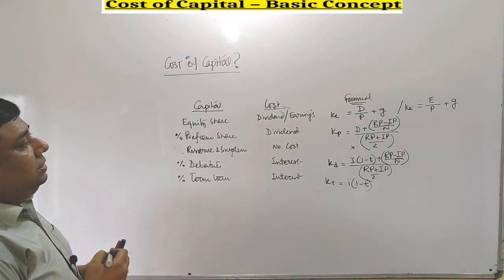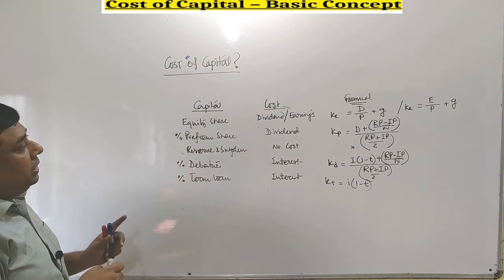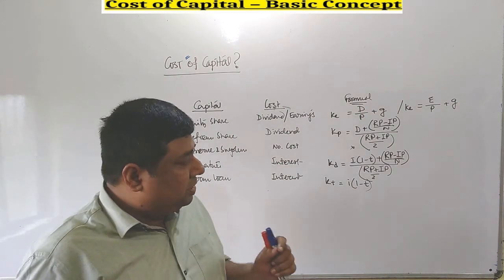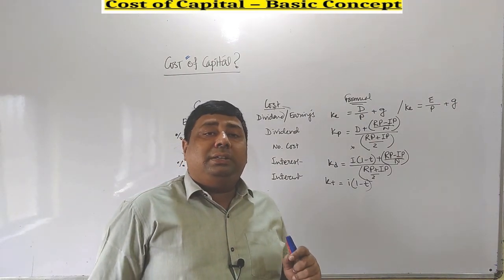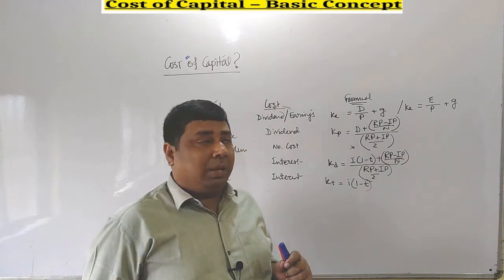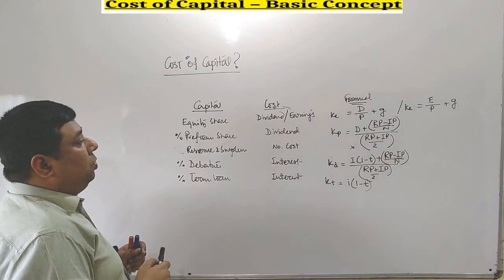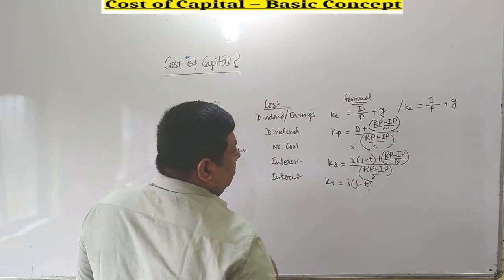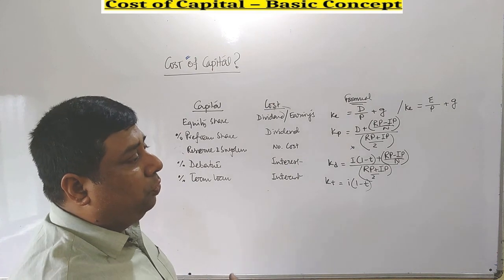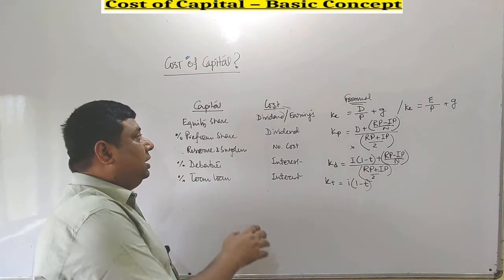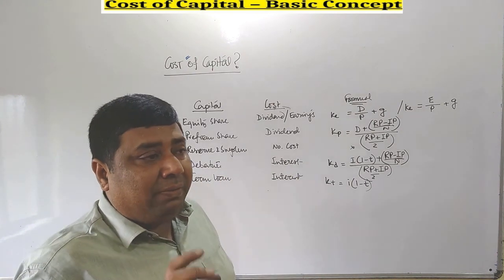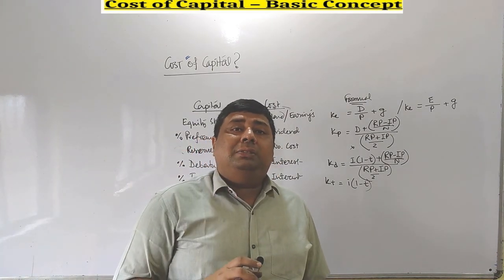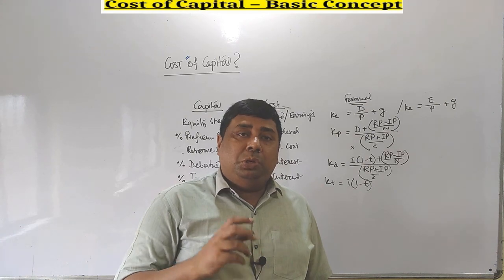These are the concepts of cost of capital. There is another concept in this regard we have to understand, known as weighted average cost of capital. What does weighted average cost of capital mean? Whatever cost we calculate, if we make an average considering the weightage of each instrument available in a particular capital structure, then we get the weighted average cost of capital. Thank you.